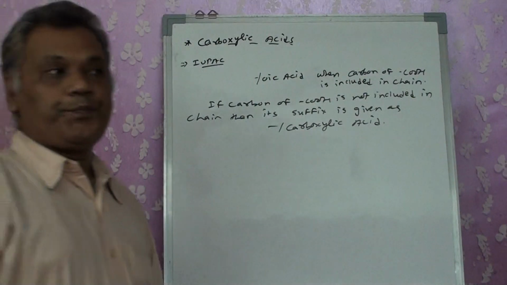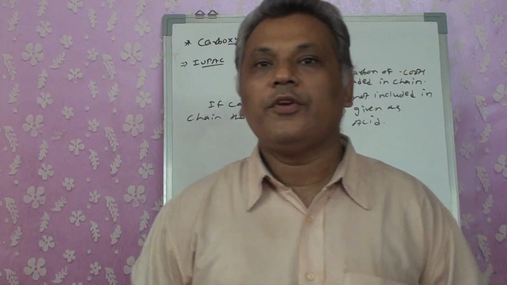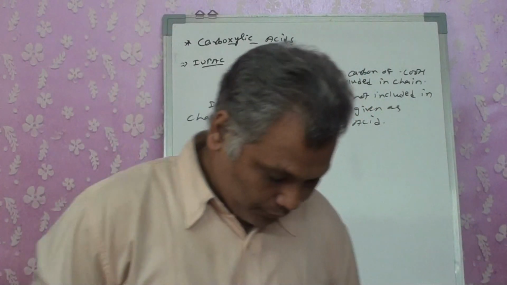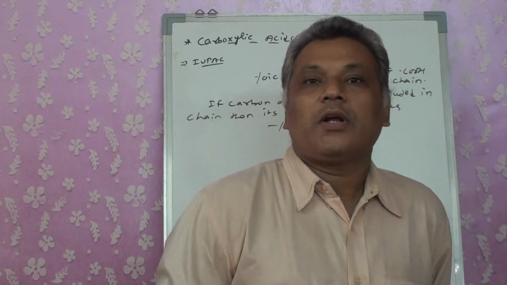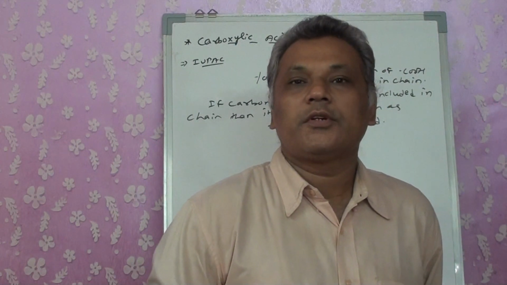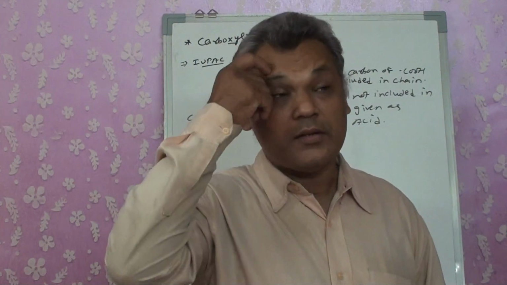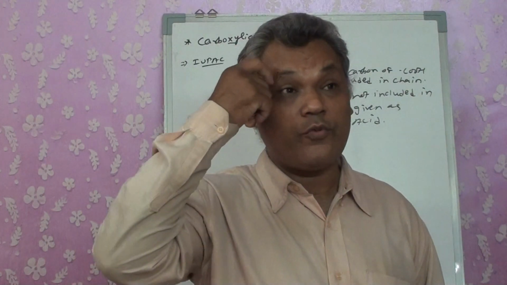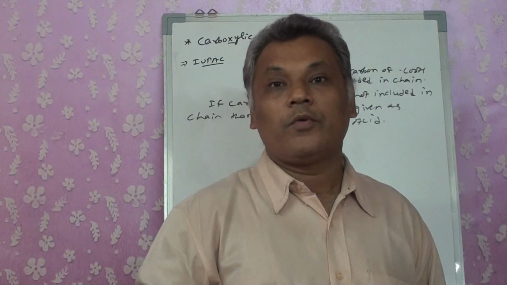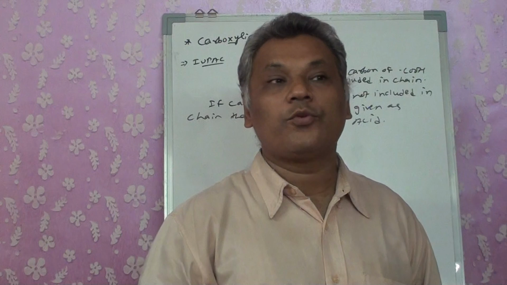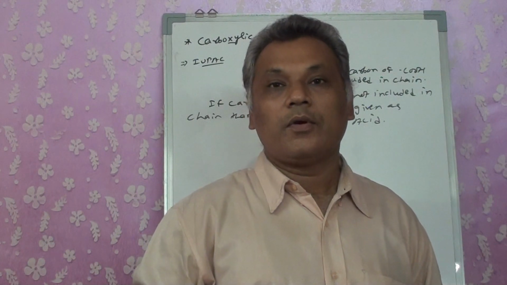See the difference. The COOH group is the highest reactive group, so it will go for the suffix. No other higher reactive group will be present, so it is compulsory oic acid. But when you have more than one COOH group, both of them cannot be given the number 1, right?